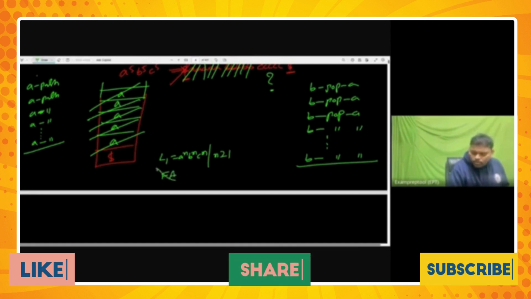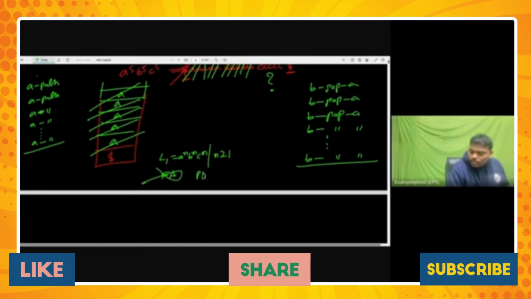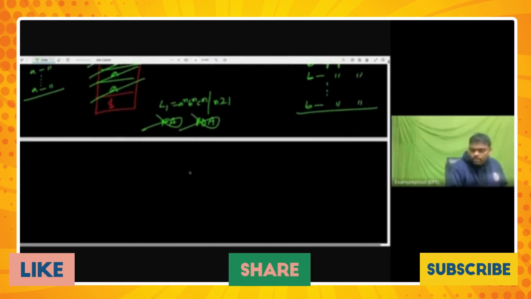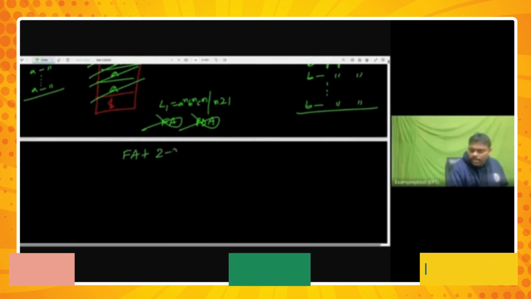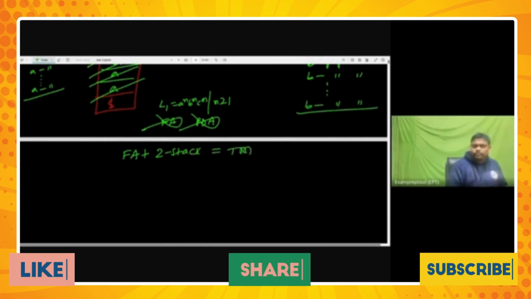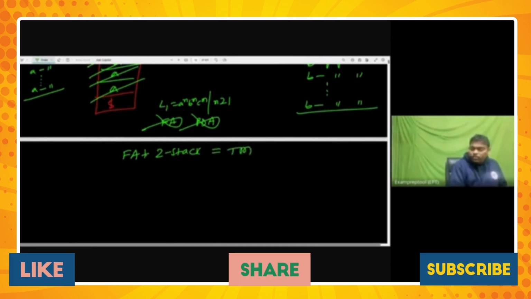Remember everyone: L1 is equal to A power n, B power n, C power n, where n is greater than or equal to 1. Finite automata not possible, you know. PDA also not possible. What does it mean? One stack, you cannot solve it. 2 stacks required. Finite automata plus 2 stacks is known as Turing machine.